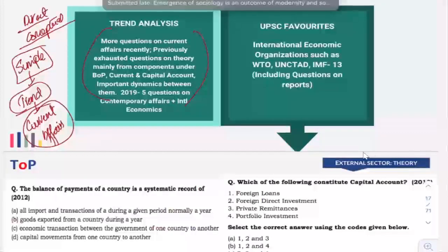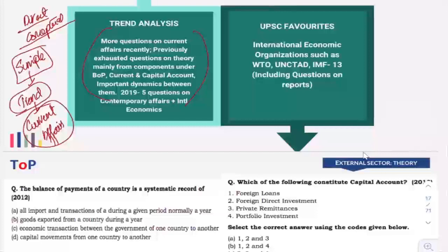Once UPSC exhausts the basic questions, they are not going deeper into the theoretical portion. Instead, they are going away from the theoretical portion and they start focusing more on the current affairs questions, the scheme-based questions, the trend-based questions, etc. So do keep that in mind.